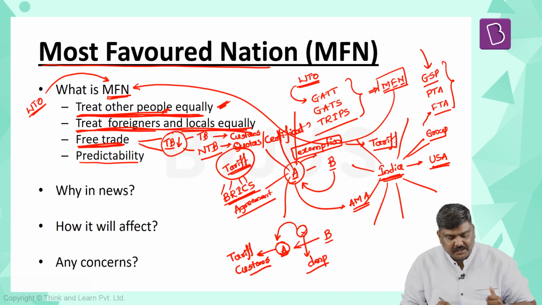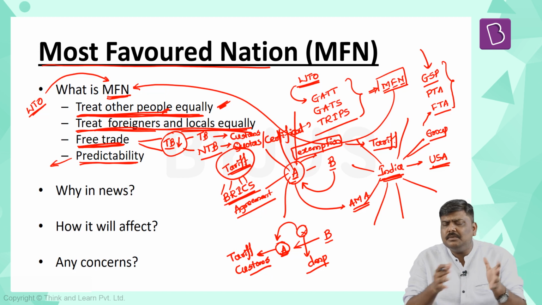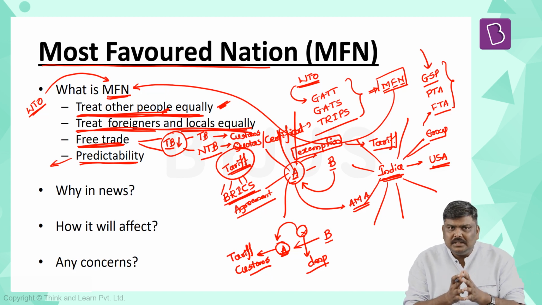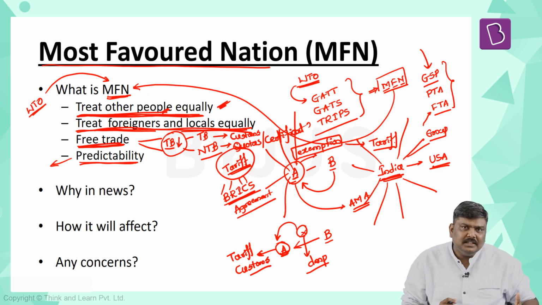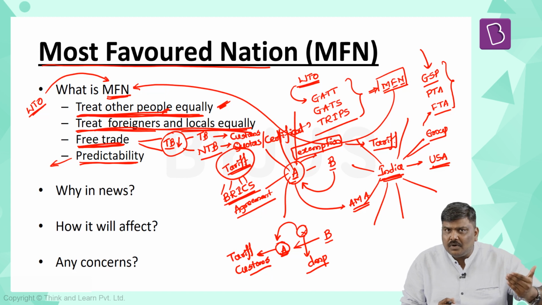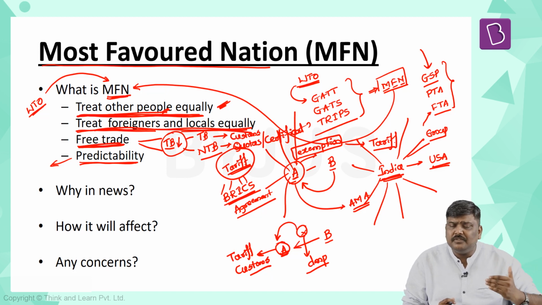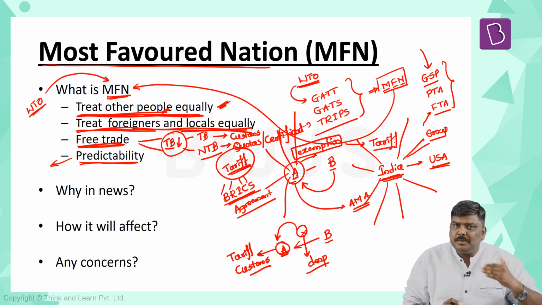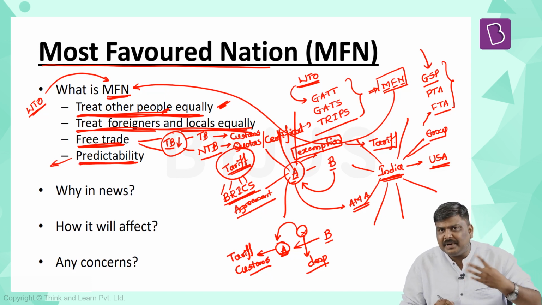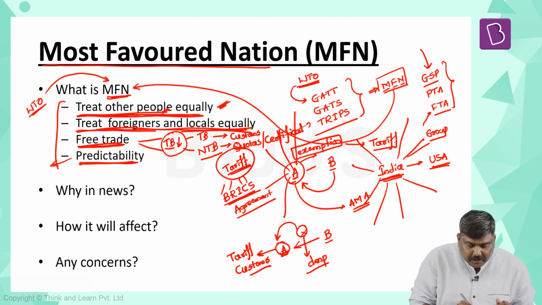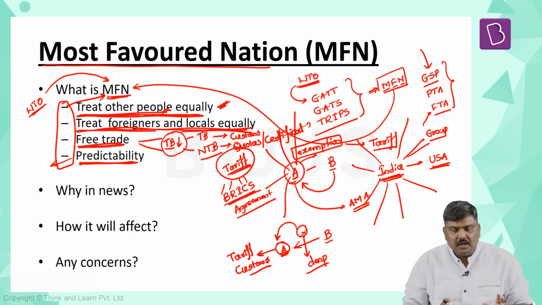elimination of trade barriers. And fourth, predictability basically means that whenever the governments or the member countries make certain policies, the policies have to be predictable. For example, if country A says that certain tariffs will not be imposed on certain product lines or certain imports coming from these particular member countries, then this policy has to be predictable, has to be continued by this government. So, this is the fourth point, that is predictability. These are the four very important points which put together will give you the concept of a most favored nation. Now, why is it in the news?